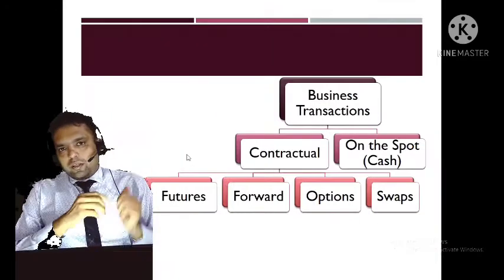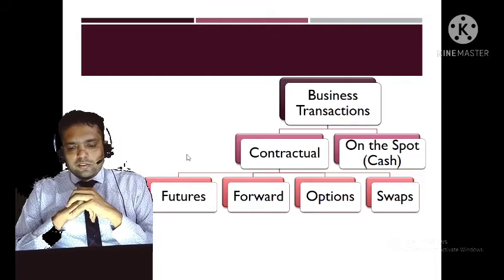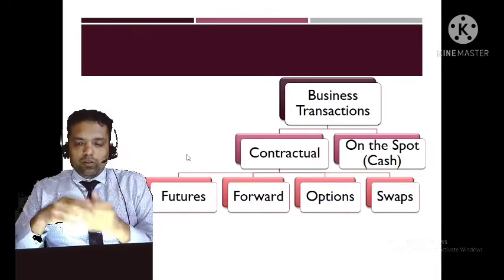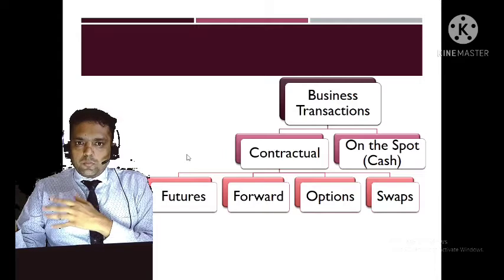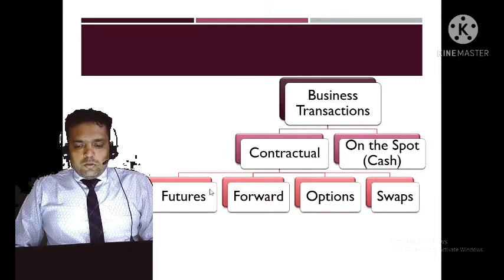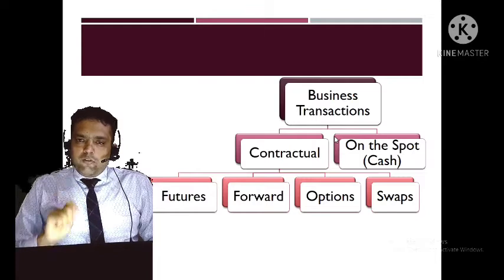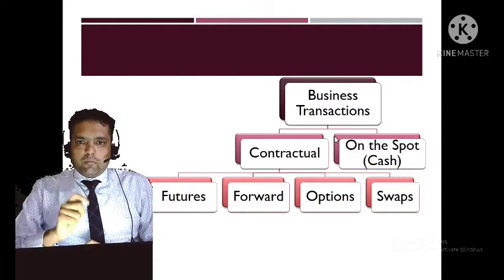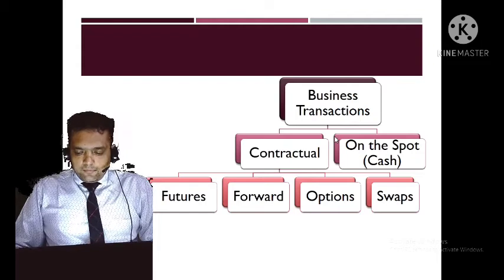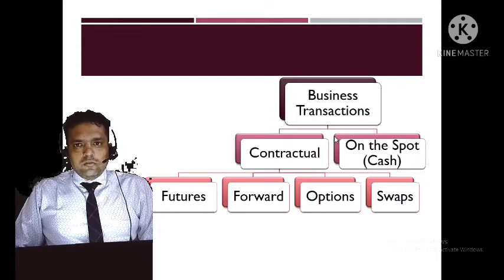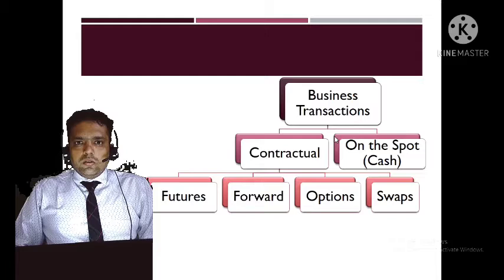As you can see on this slide, the business transactions are, one is cash or routine transactions also. One is cash transaction, which is on the spot. The second is contractual transactions. On the spot transactions are where we buy and sell our product. We are exchanging product and money on the spot. And the contractual are derivatives like futures, forward, options and swap. Let us see what is an on the spot transaction.